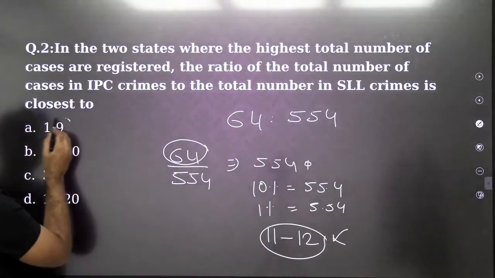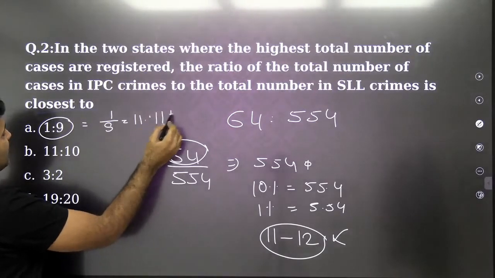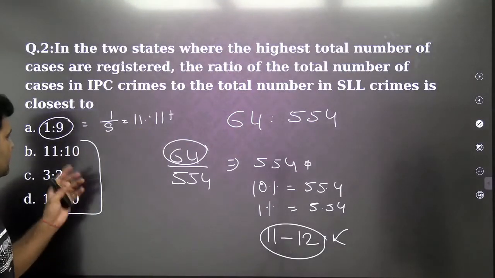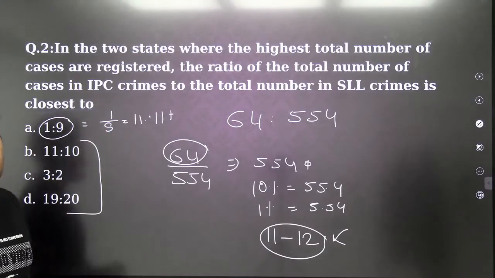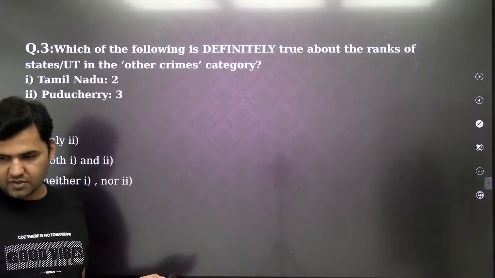And you see this is the only fraction where 1 out of 9 is 11.11%. The rest of the values are not close to 11%. So option 1 is the best option to answer the question, right? So option A is the answer to this question. Going to the next question, question number 3.